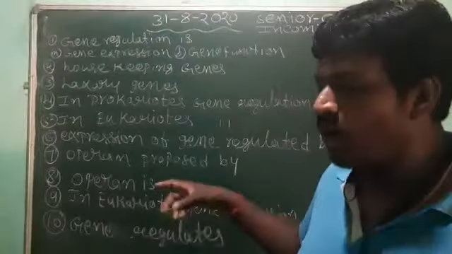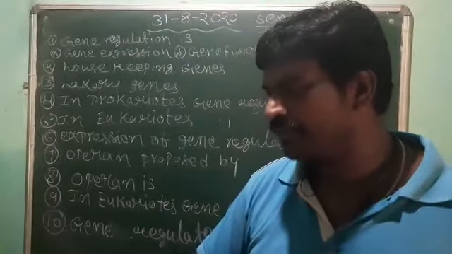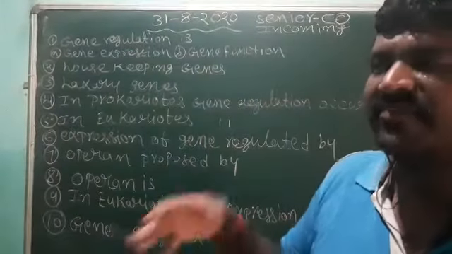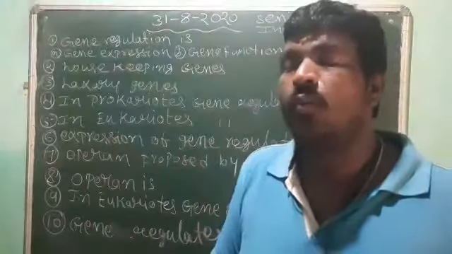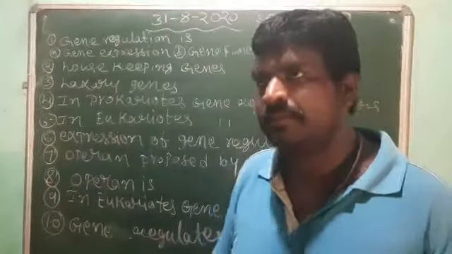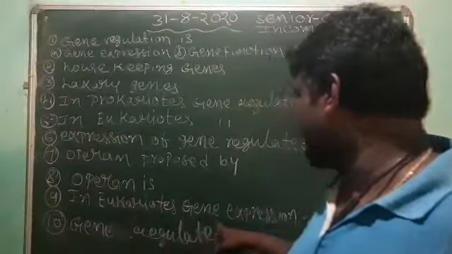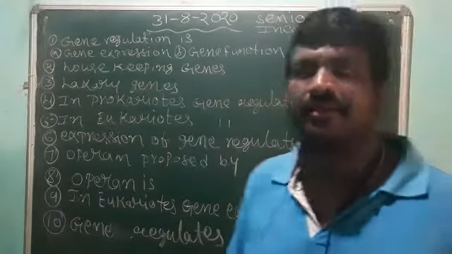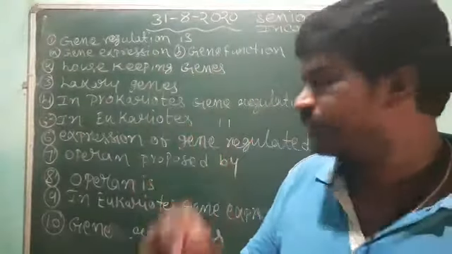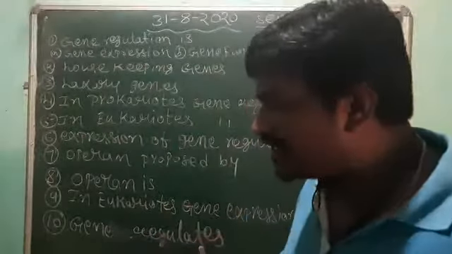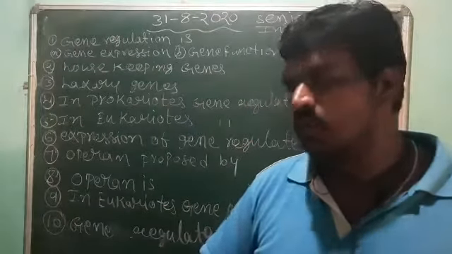What is an operon? That is the question. It's a functional unit which controls one metabolic activity. Next one, in eukaryotes, gene expression has 4 levels. Gene regulates.